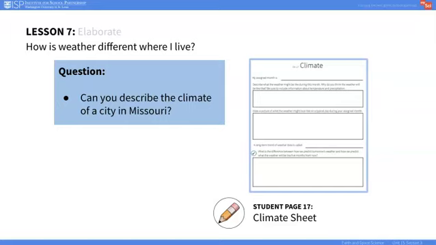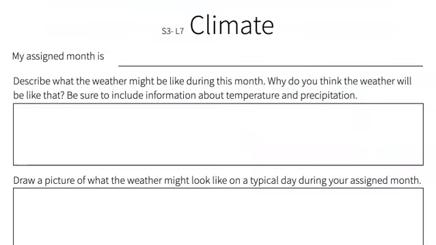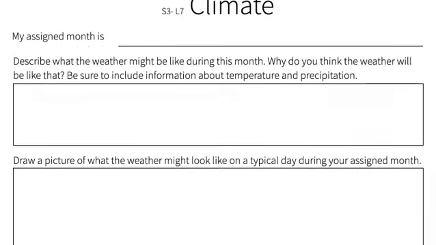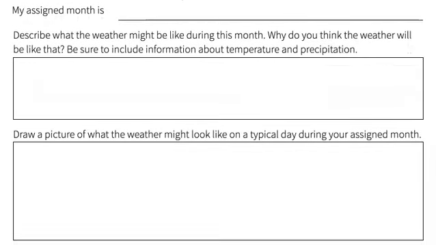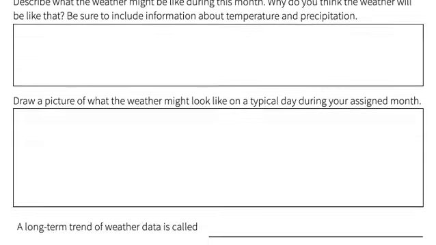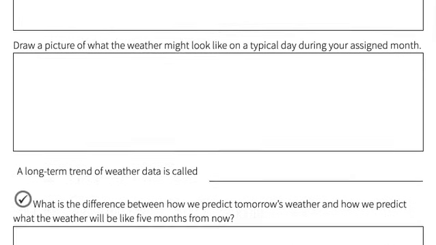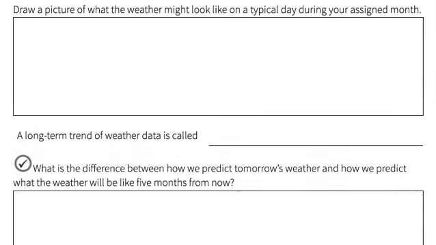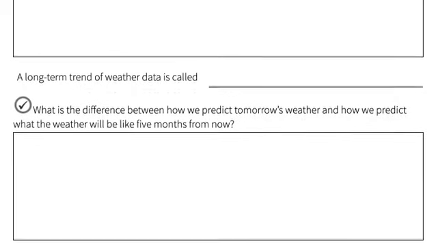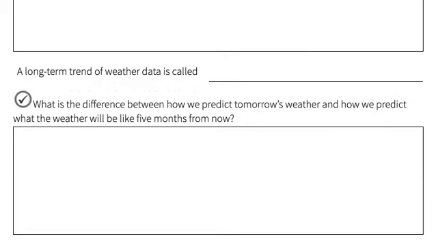Students will work in groups or pairs. Each group or pair will be assigned 1 or 2 months of weather data to analyze. They will access this data from the U.S. Climate Data website. Students will describe what the weather is usually like during the assigned time frame in their student journal. They will then be placed in order according to their months, and they will discuss their ideas. Students should recognize that climate is a pattern that will repeat with some variation year after year, and it allows us to make predictions about weather.